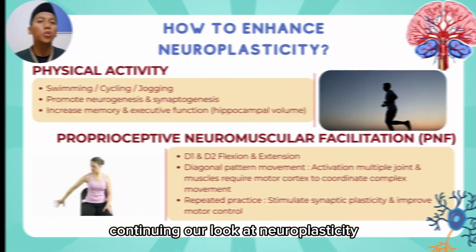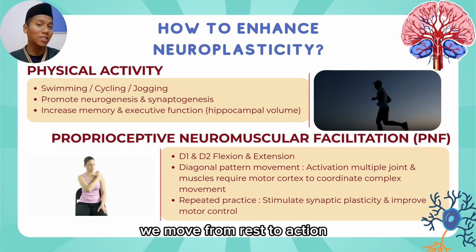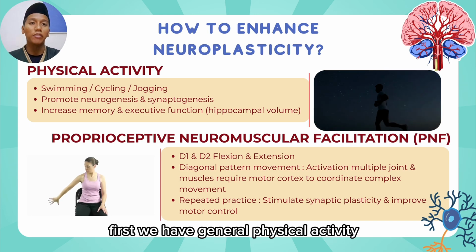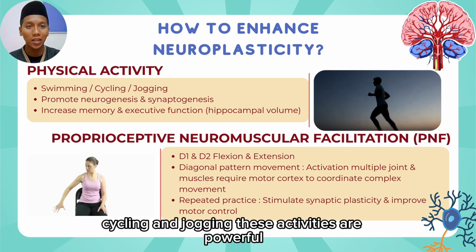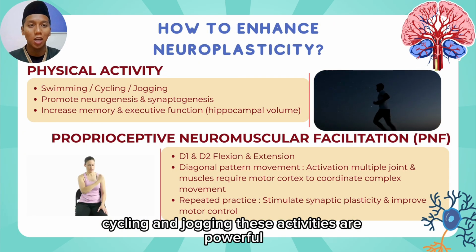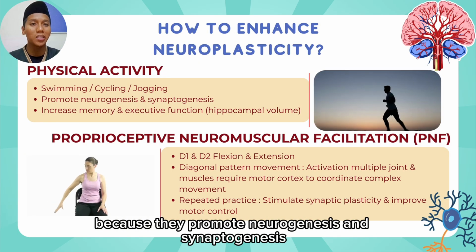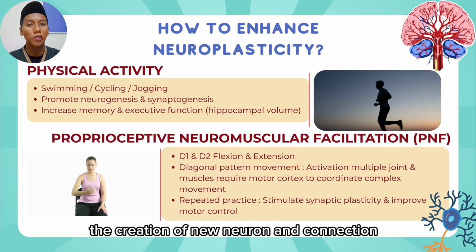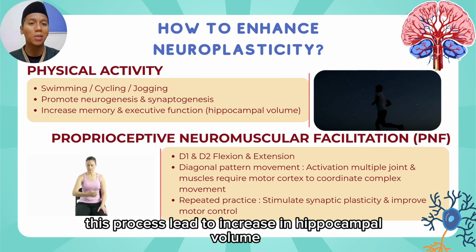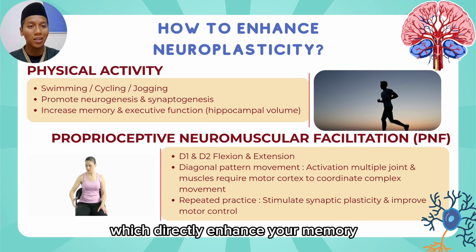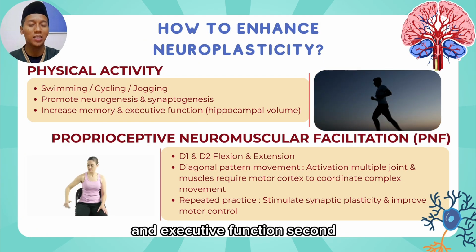Continuing our look at neuroplasticity, we move from rest to action. First, we have general physical activity. These include aerobic exercises like swimming, cycling, and jogging. These activities are powerful because they promote neurogenesis and synaptogenesis, the creation of new neurons and connections. This process leads to an increase in hippocampal volume, which directly enhances your memory and executive function.